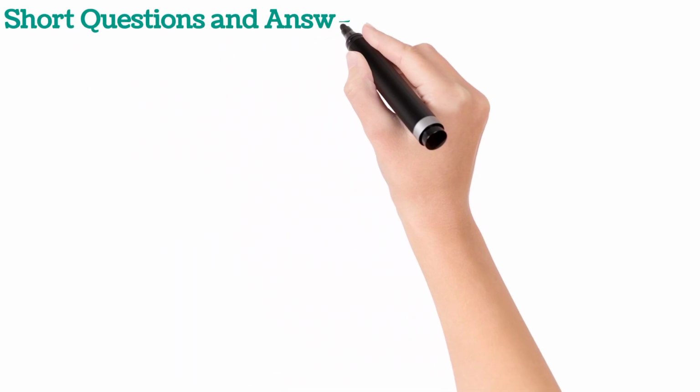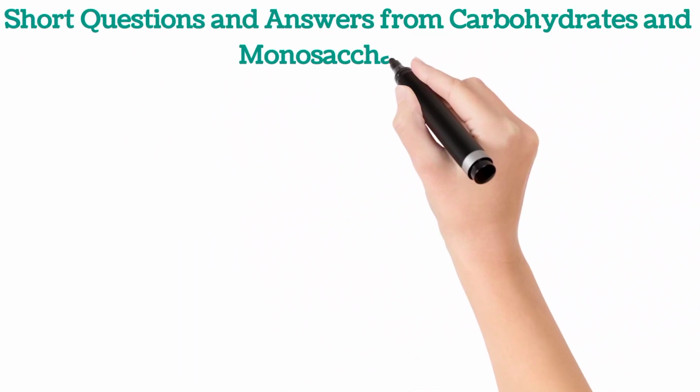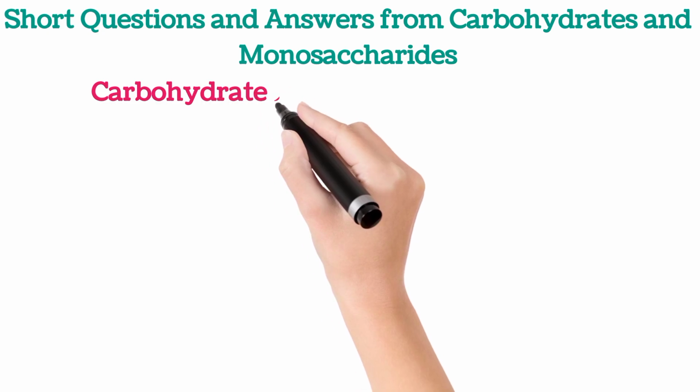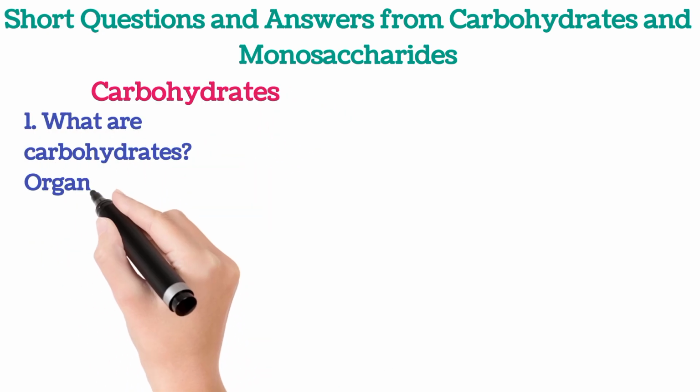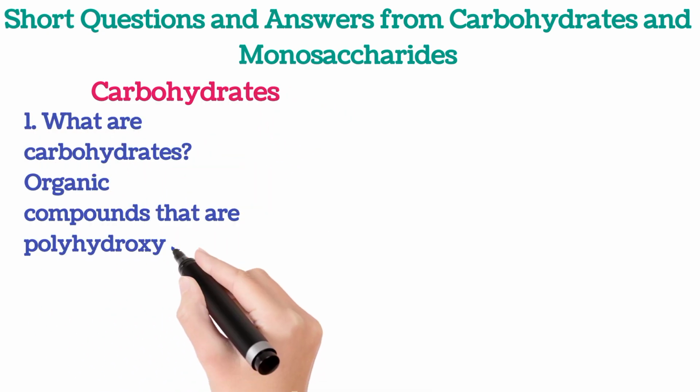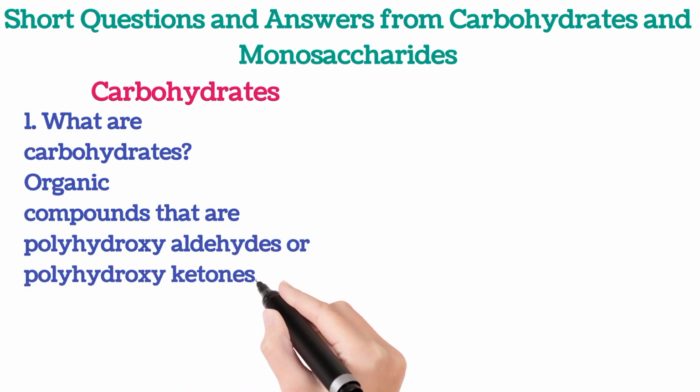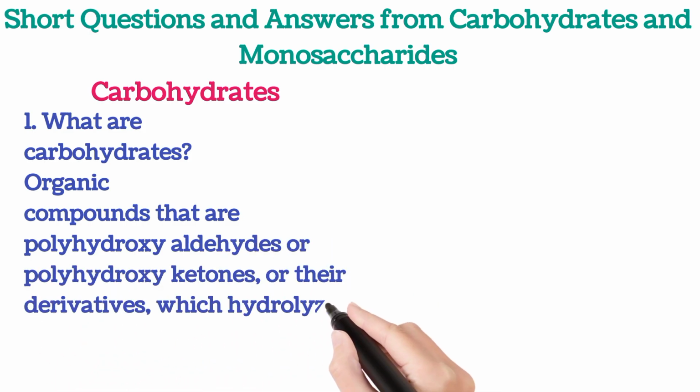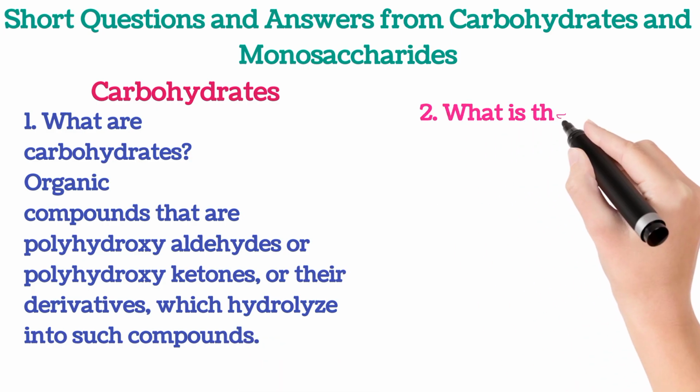Short questions and answers from carbohydrates and monosaccharides. Carbohydrates. 1. What are carbohydrates? Organic compounds that are polyhydroxy aldehydes or polyhydroxy ketones, or their derivatives, which hydrolyze into such compounds.